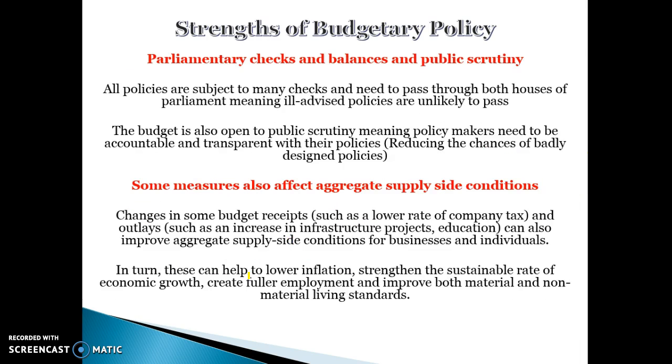Another strength of budgetary policy is that any policy goes through lots of parliamentary checks and balances. Any policy needs to go through both houses before it's approved: the House of Representatives, the lower house, and then the Senate. So it's unlikely that ill-advised, dodgy or ordinary policies will get through the Senate. The budget is also open to public scrutiny. Anything they do, people are going to scrutinise. That makes them accountable and transparent with their policies, because they know they have to do the right thing for society, otherwise they're not going to get re-elected.